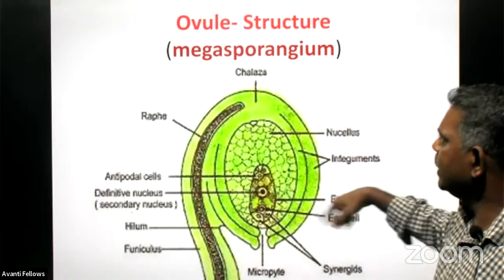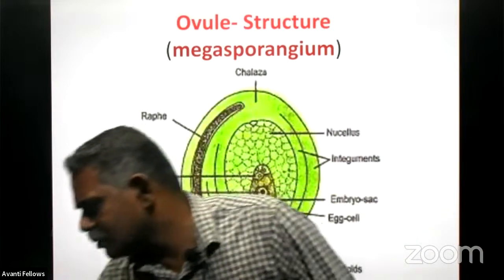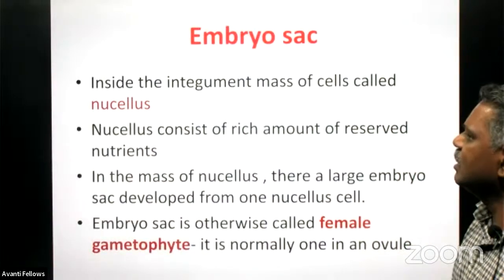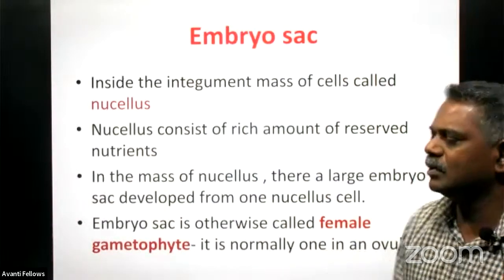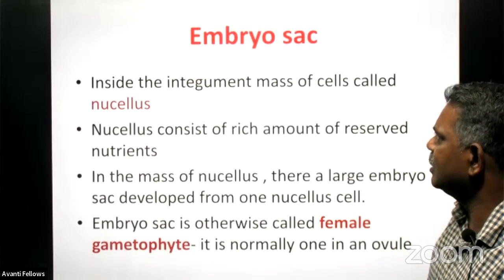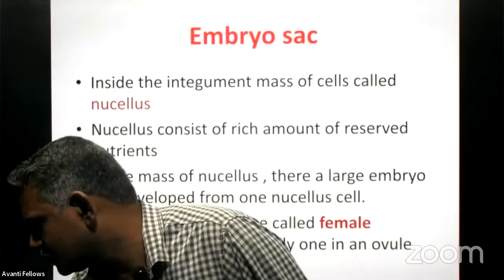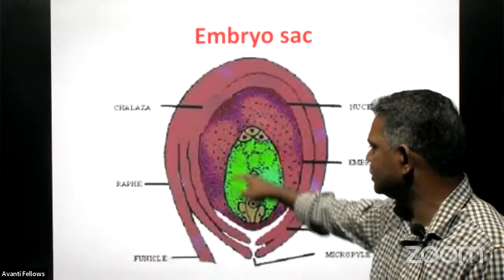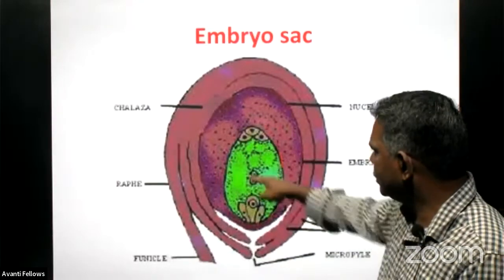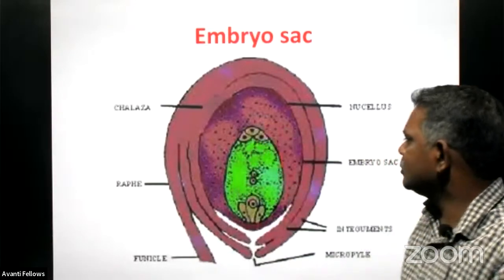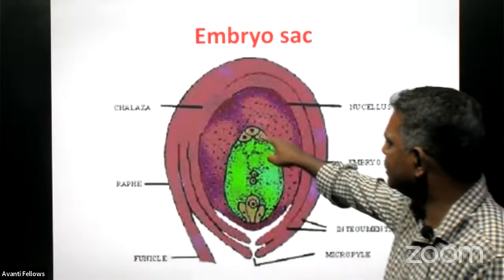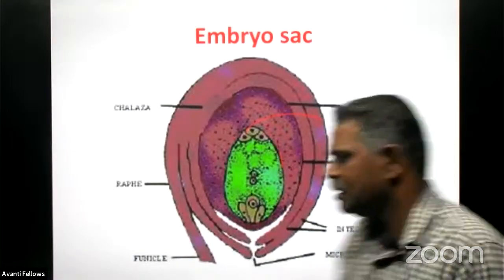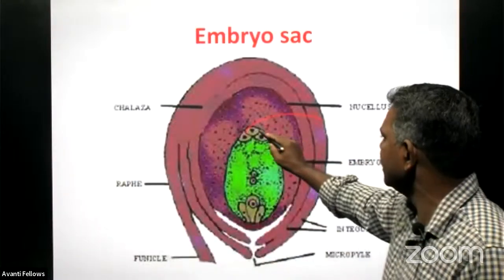And this is the detailed structure of this megaspore, or female reproductive part. And we will see the details of the embryo sac. This is the embryo sac. Here you can find the embryo sac. This is the detailed structure. It is given in blue color at the center of this ovule, and it is called as what? The embryo sac. There are 3 cells here. Here you can see there are 3 cells located in the chalaza.